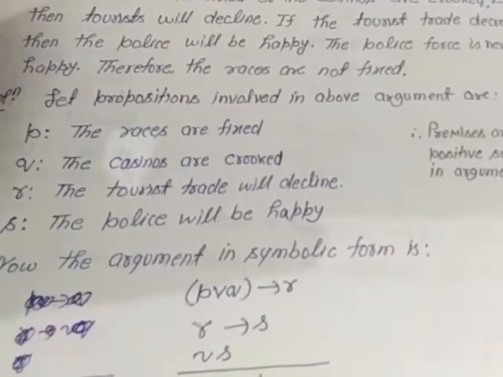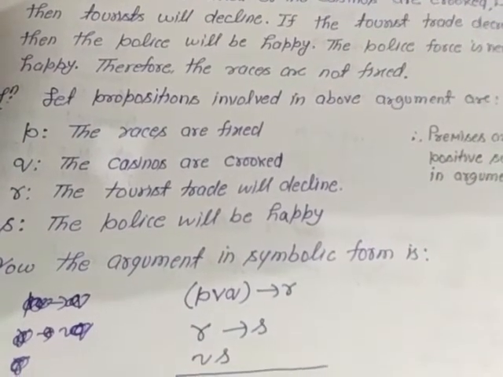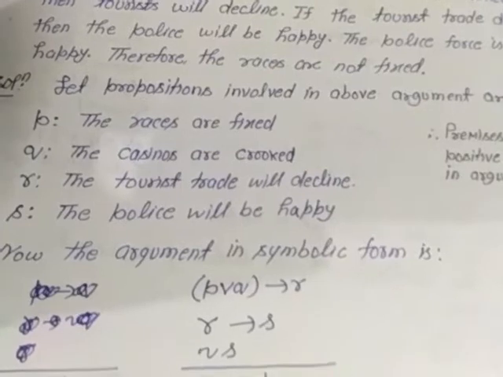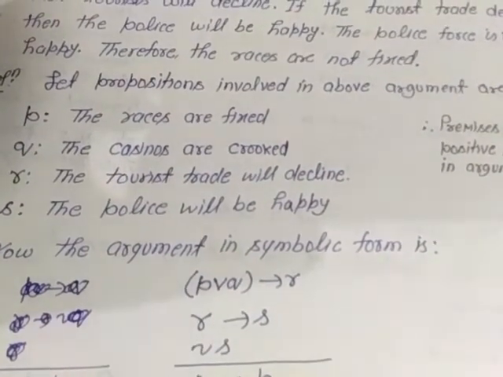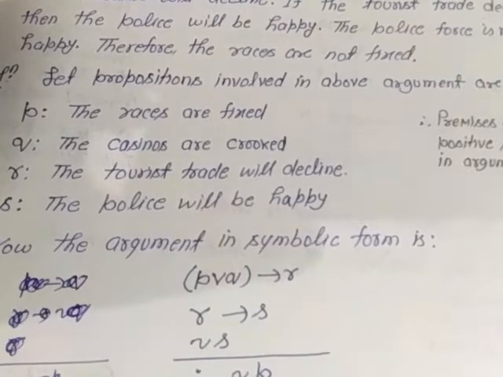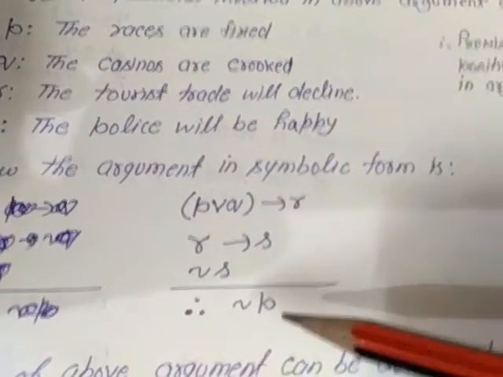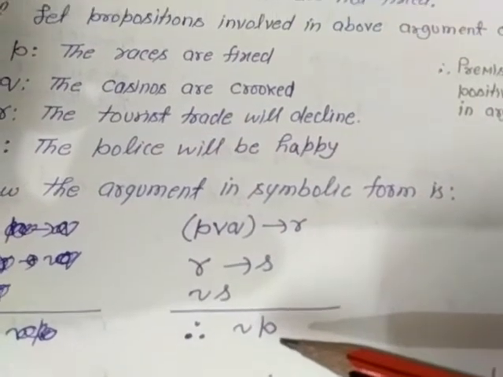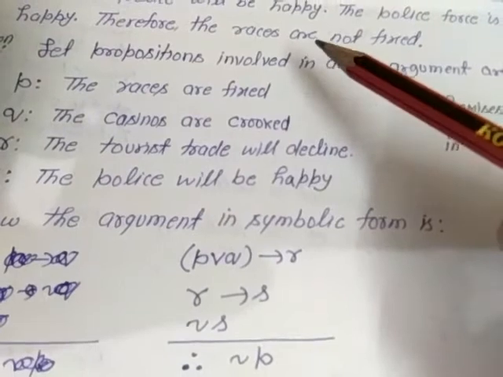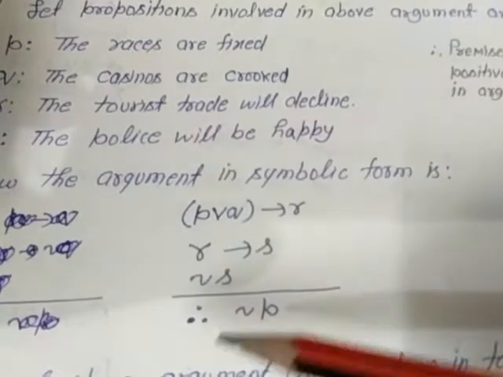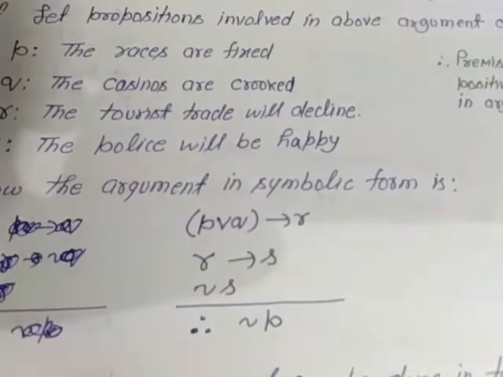Next, the police force is never happy. We have written small s for the police will be happy, so for it we will write negation of s, the police force will not be happy. And after that, therefore the races are not fixed, the consequence of this argument, is written in the form of negation of P, because we have taken P as the races are fixed and the result is races are not fixed. So we have written negation of P as the consequence.